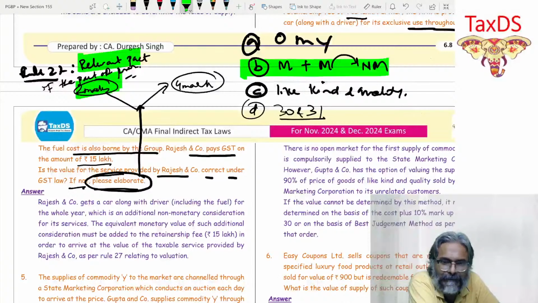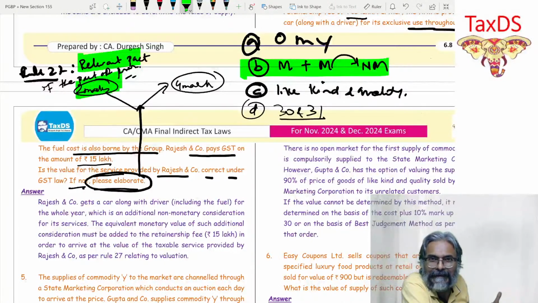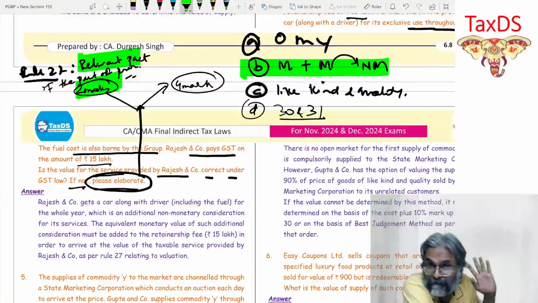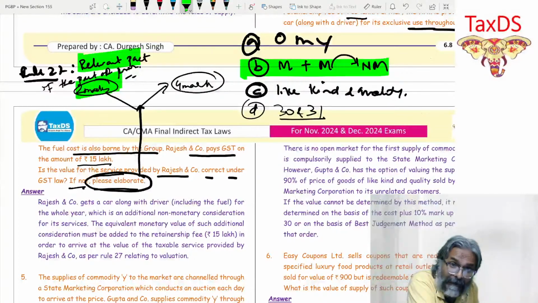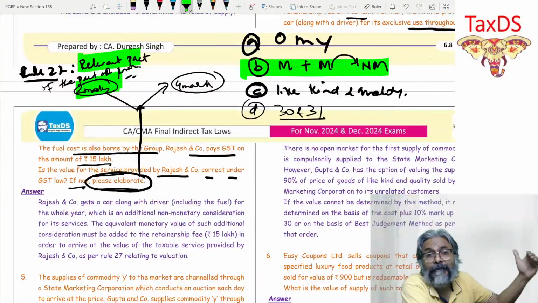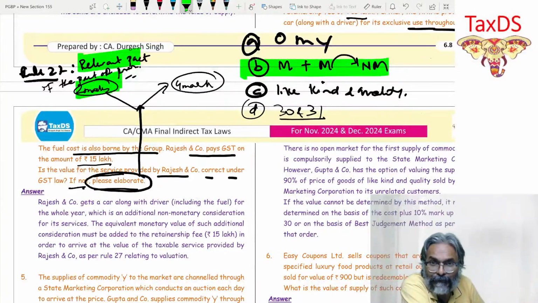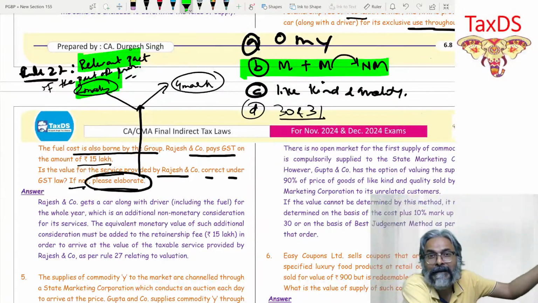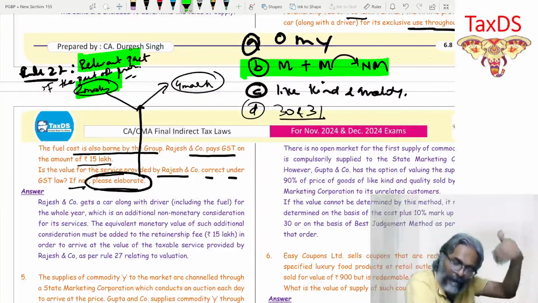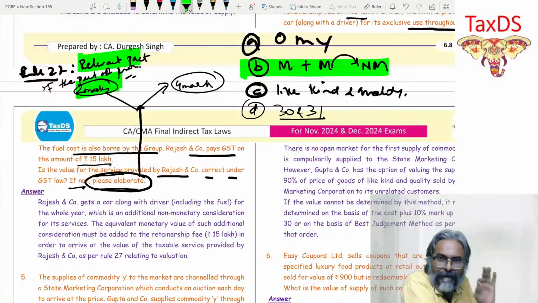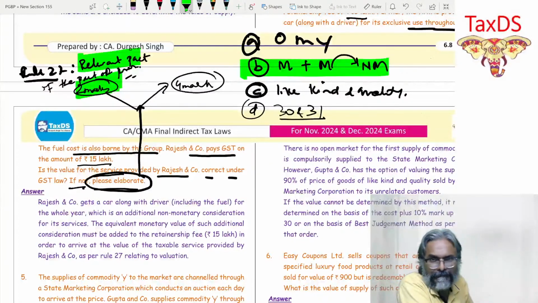Getting this one? You don't have to write the entire A, B, C, and D. Please see what I have told you just now. As per rule 27, when the consideration received is partly or wholly non-monetary and the open market value is not ascertainable, then in that case, the value of such supply shall be what? Money received plus the monetary value of the non-monetary consideration. Will you be in a position to write like this?